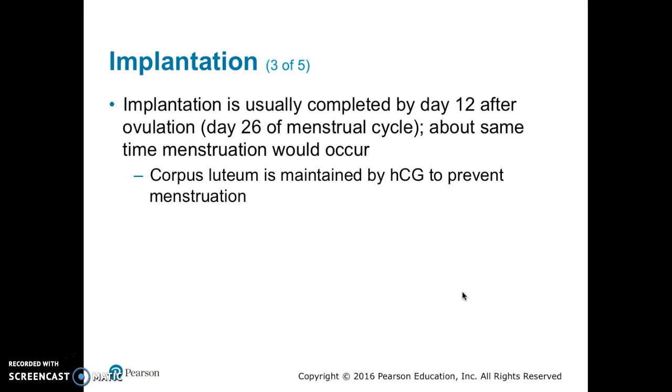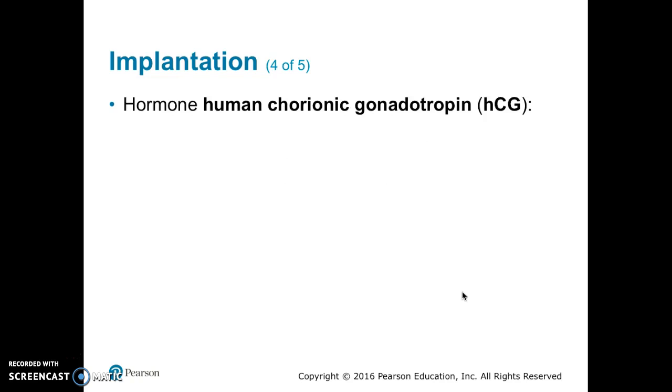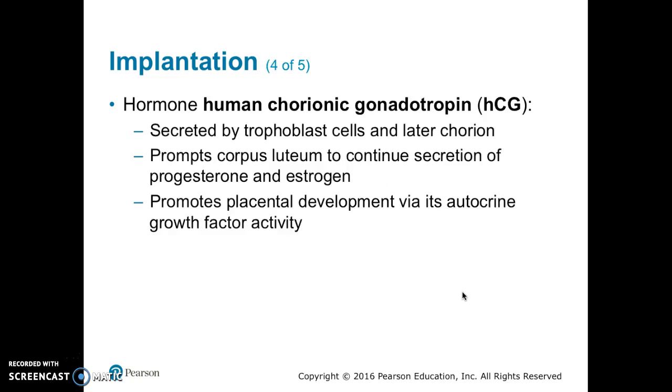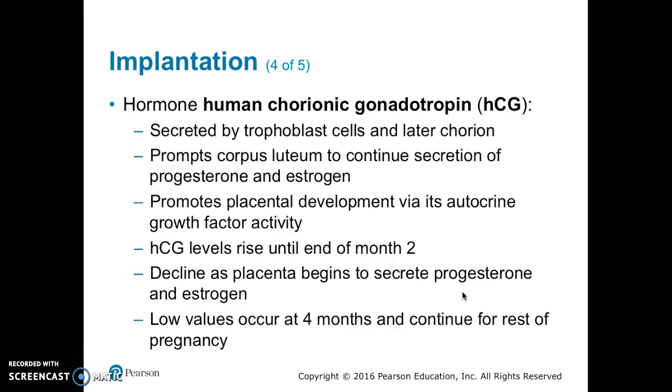The corpus luteum is maintained by HCG to prevent menstruation. HCG is human chorionic gonadotropin. It is secreted by the trophoblast cells and later the chorion. It prompts the corpus luteum to continue secretion of progesterone and estrogen. It also promotes placental development via its autocrine growth factor activity. HCG levels rise until the end of month 2. There's a decline as the placenta begins to secrete progesterone and estrogen. Low values occur at 4 months and will continue at low levels for the rest of the pregnancy.